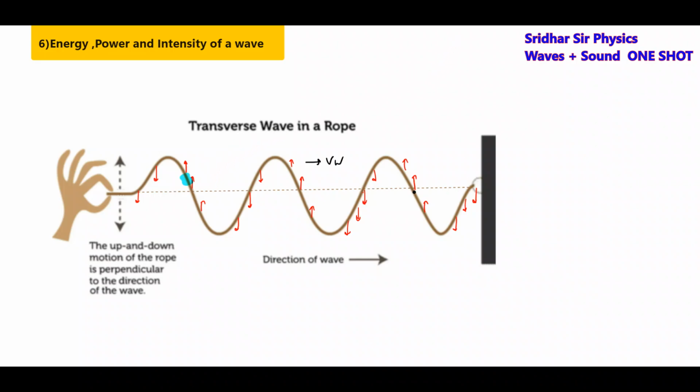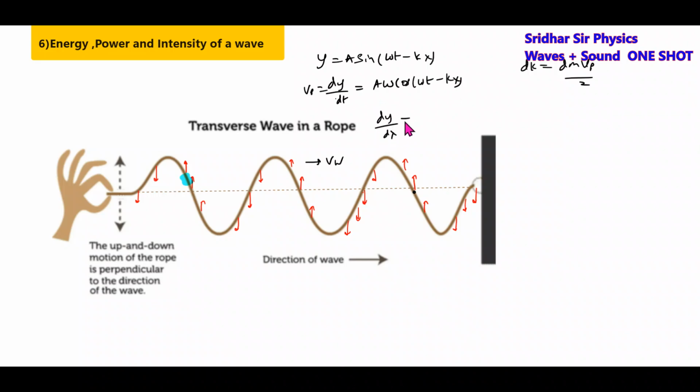Then the kinetic energy of that small element is given by dK equal to dm vp square by 2. And we know y equal to a sine omega t minus kx, dy by dt, or particle velocity, is given by a omega cos omega t minus kx. Similarly, dy by dx, the slope, is equal to minus ak cos omega t minus kx. Like that, a given point on a rope will possess both kinetic energy and potential energy.